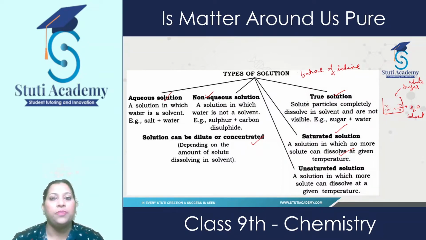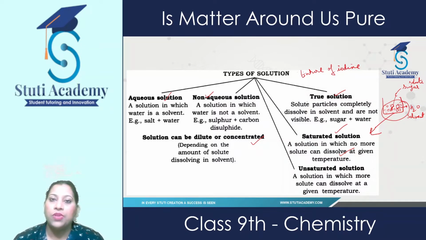They have certain spaces between them. When we add solute into it, these spaces are taken up by solute particles. Once all the spaces are taken up by solute particles, and there is no space left behind, we cannot add more solute, and then it becomes a saturated solution.